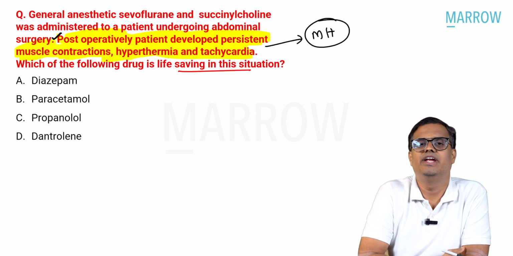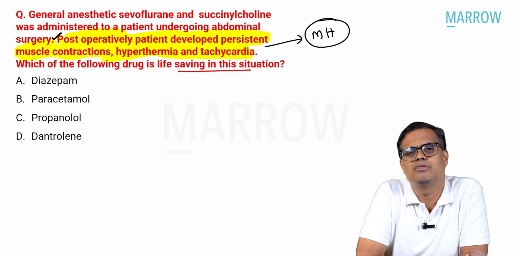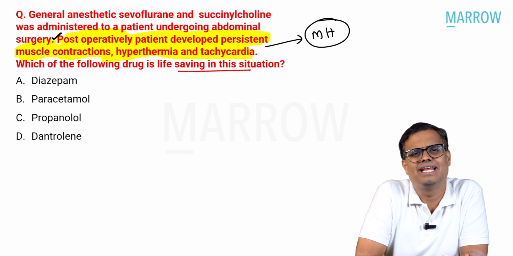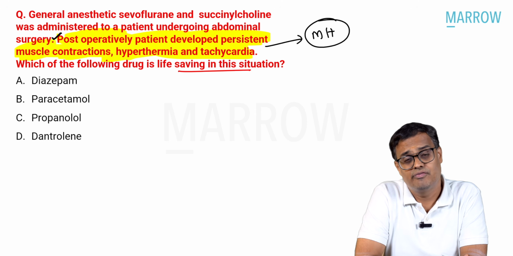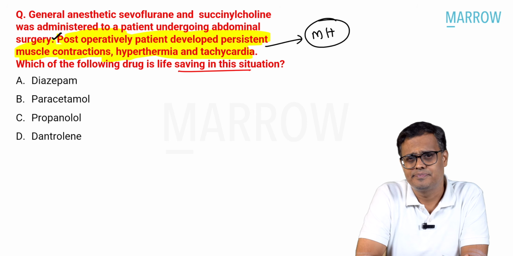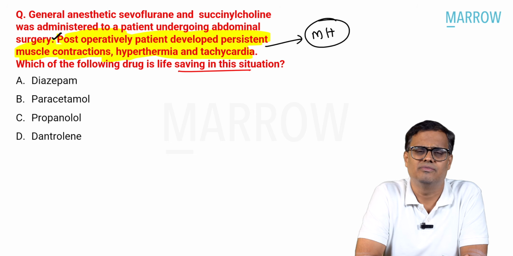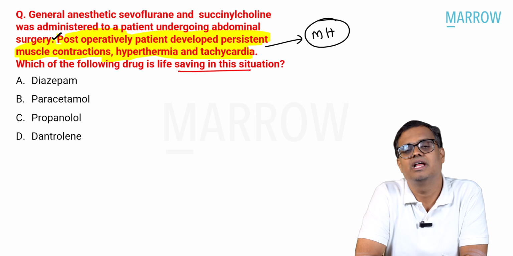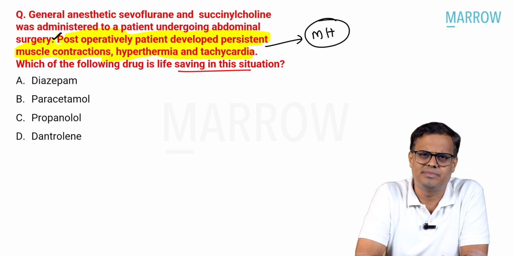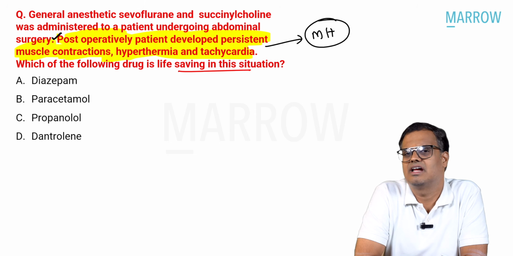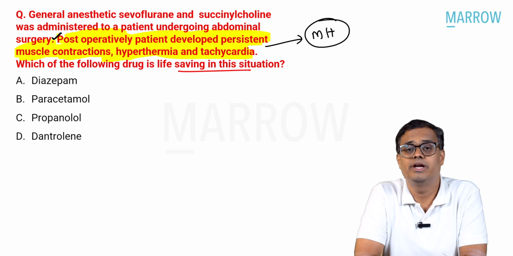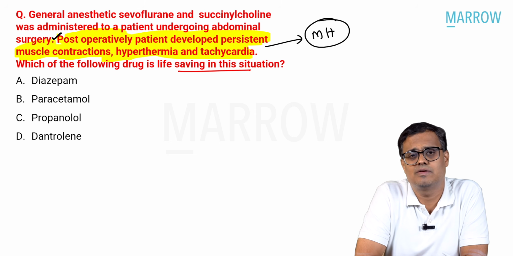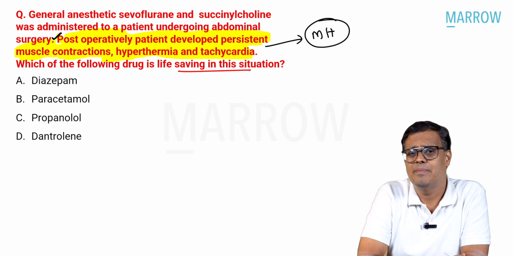Even in the Marrow video lectures, I have said we made a separate module on malignant hyperthermia, because this question was asked last year in the 2024 NEET-PG entrance examination also. At that time, it was a different question. They gave the same clinical scenario and asked the etiology. This year, they asked what is the drug of management. So post-operatively is the first confusing word for most of the students. I am removing this confusion. That means it can be malignant hyperthermia.